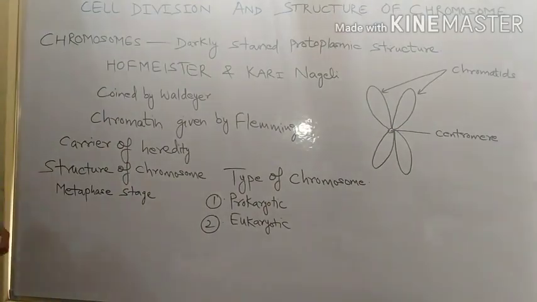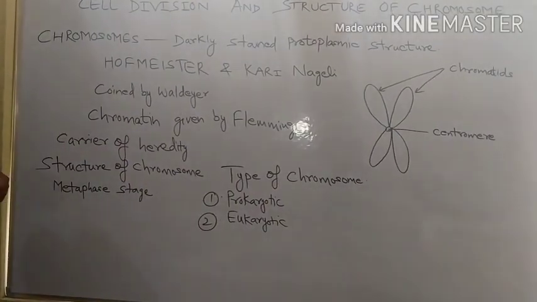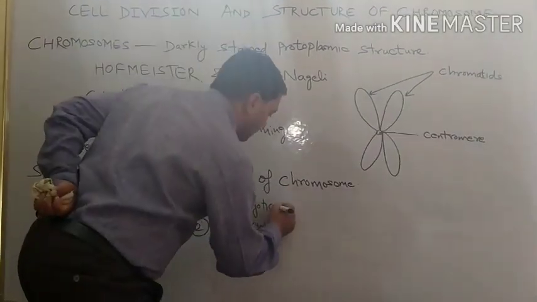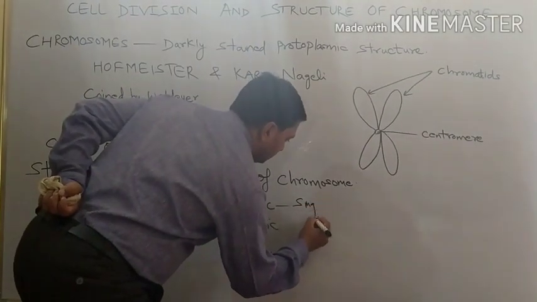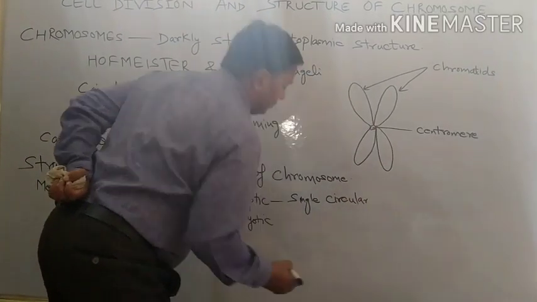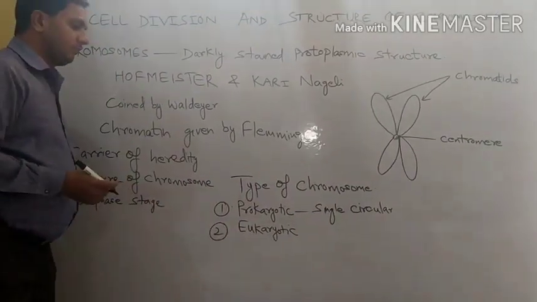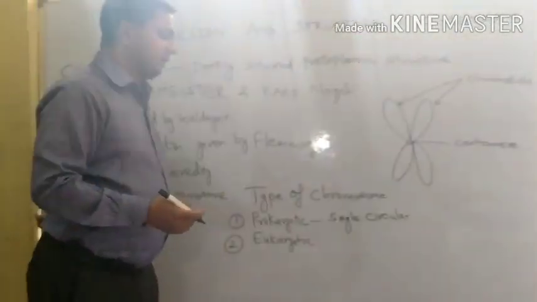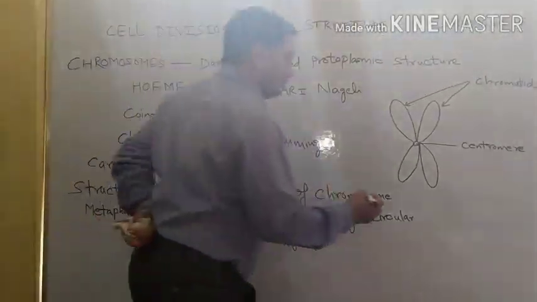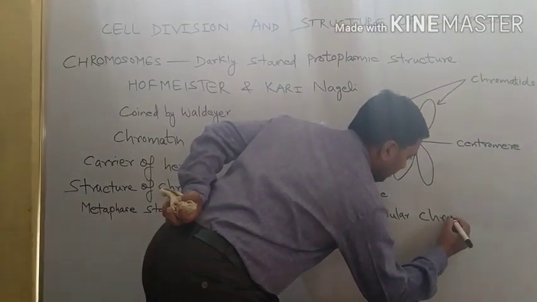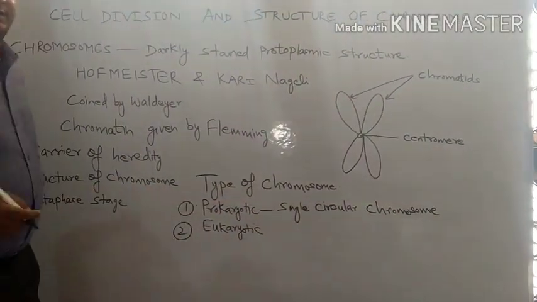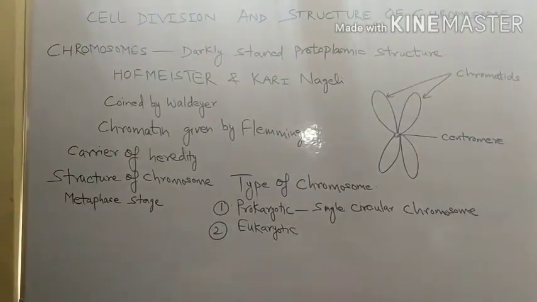In the prokaryotic cell we have a single circular chromosome in which DNA is present, without a nucleus; the nuclear membrane is not there.